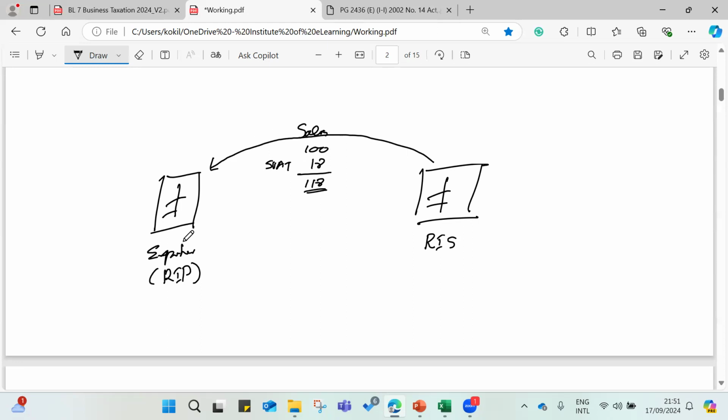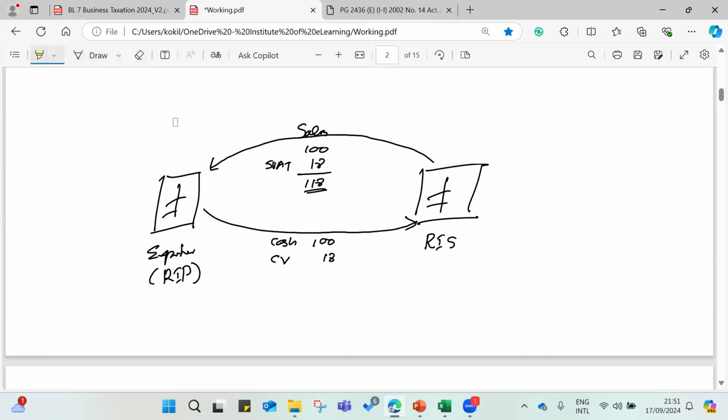So then the RIP, what they will do is, they will pay the RIS how much? In cash, they will pay 100. So for the balance 18, what will they do? Just a piece of paper, right? It is called a credit voucher. The balance amount, just a piece of paper, they will give it to the RIP. Then this paper will reconcile with the Inland Revenue Department. No cash involvement, no money involvement.